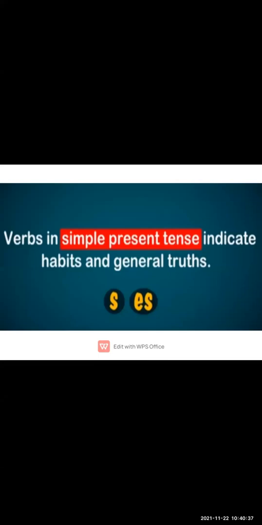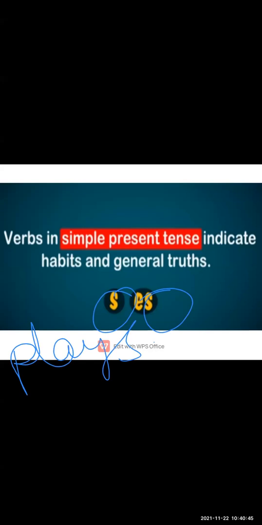For example, play becomes plays. This way you have to add s. Go becomes goes, for the simple present tense.